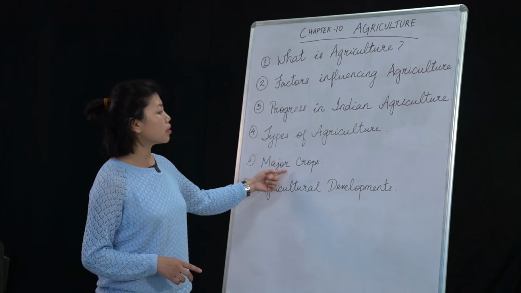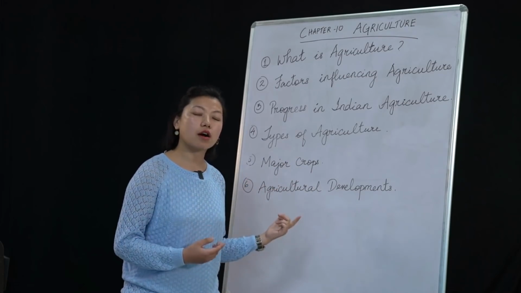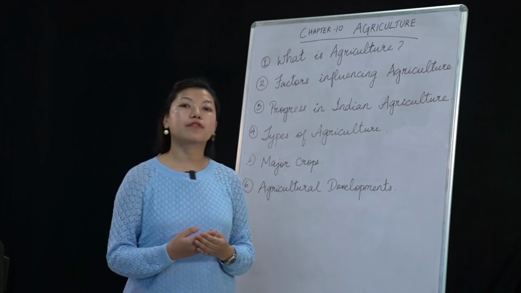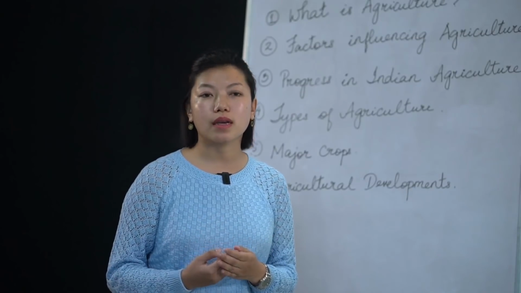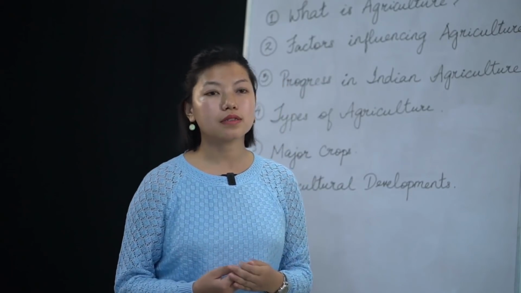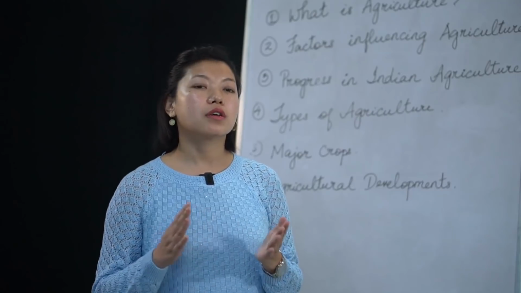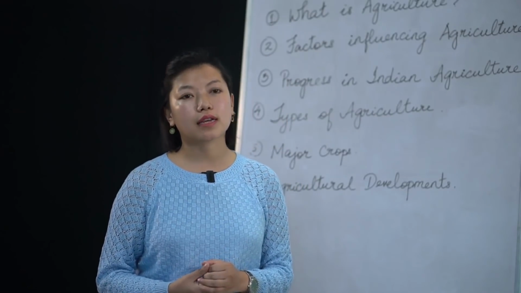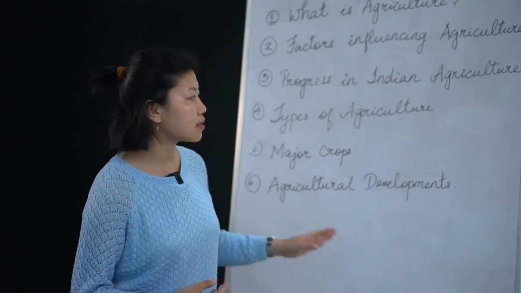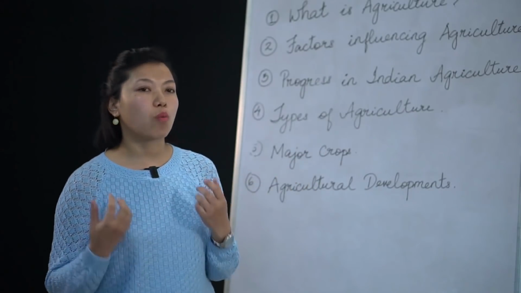So in order to grow these crops, we need certain factors, like for example rice. If we want to grow rice, we should see that the rainfall has to be 100 to 200 centimeters. Then the temperature should not exceed 20 to 30 degrees Celsius. And the soil has to be either alluvial soil or loamy soil, because rice needs a lot of water.